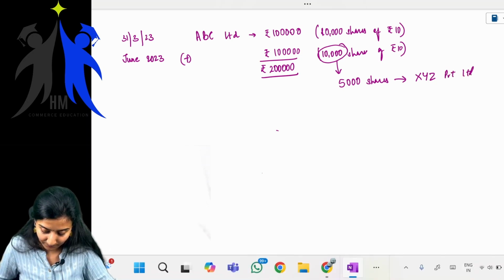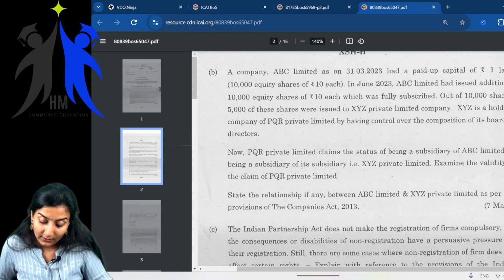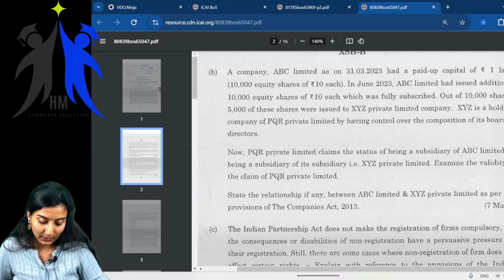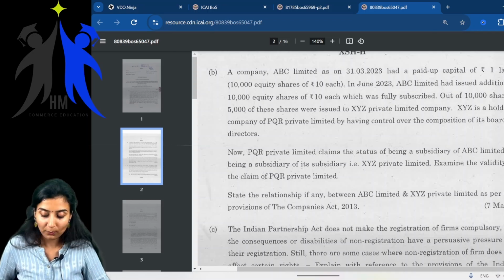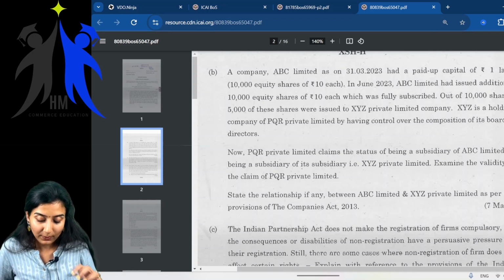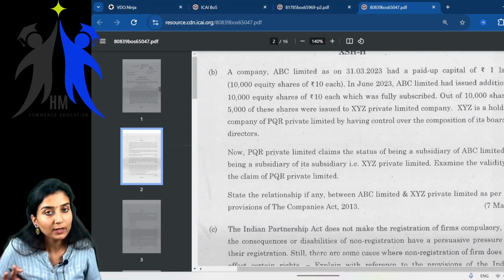Now they're trying to tell us XYZ is a holding company of PQR Private Limited by having control over the composition of its board of directors. What are they trying to tell? Which company purchased 5,000 shares of ABC Limited? XYZ Private Limited purchased 5,000 shares of ABC Limited.